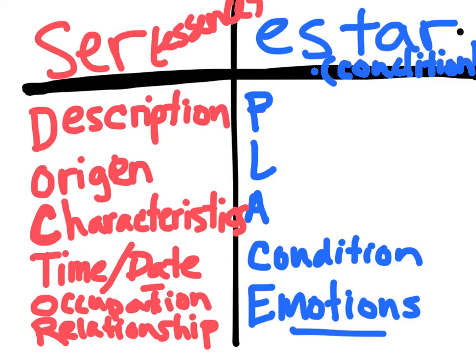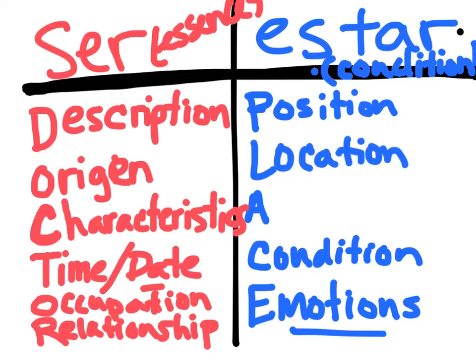P is for position. So we use estar when we're talking about where things are. ¿Dónde estás? Where are you? Okay. And you would say, estoy en la clase de español, or estoy en mi casa. Okay. To talk about your location.